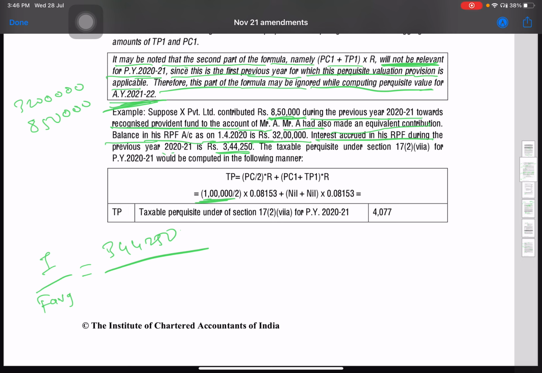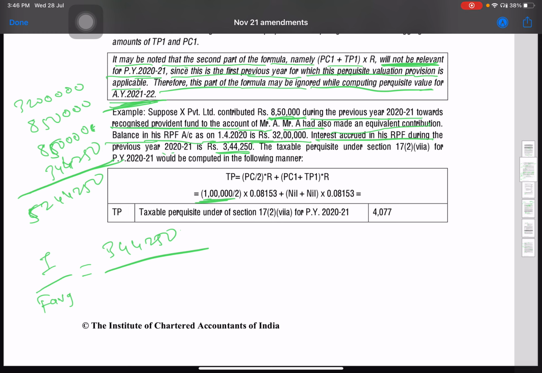Employee, which is Mr. A, has also made an equal contribution, 8 lakh 50. Yes, 8,50,000. Then there is income which is accrued, 3,44,250. Okay, has anything remained? No, that's it. So the total of this will be the closing balance. The total comes to 52 lakh 44,250. Okay, so this is the closing balance.